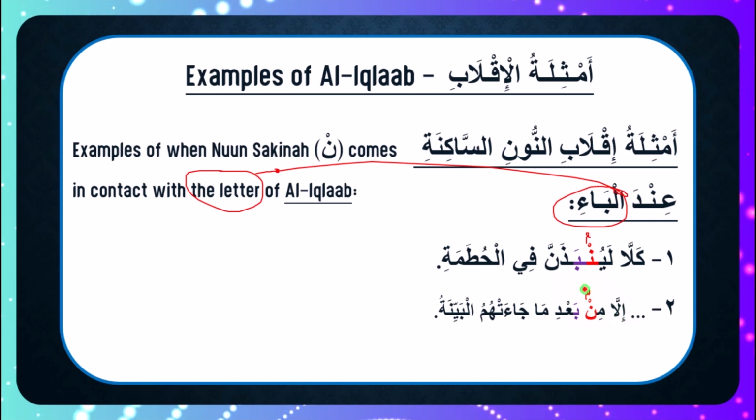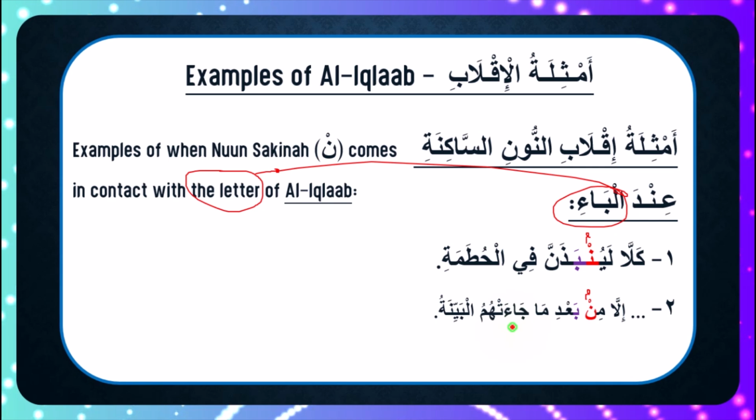What we do, as I've said, is change the Nuun Saakinah into a subtle meme while still observing gunna. So we say إلا من بعد ما جاءتهم. Again we say إلا من بعد ما جاءتهم البينة. And that's how we recite it.